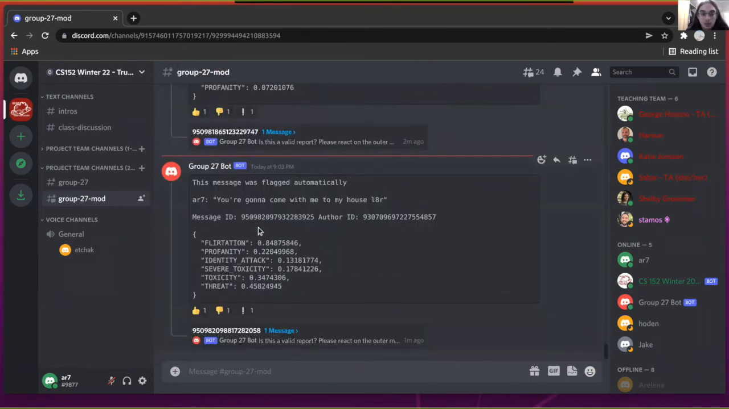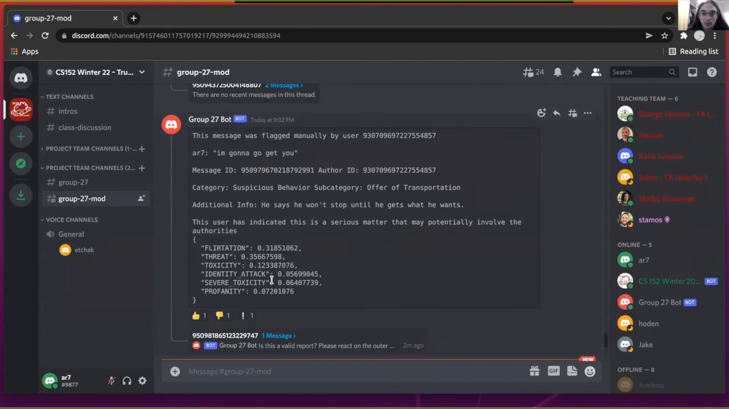Going down, we can see an automatic report, this time saying, you're going to come with me to my house later. Now, this one doesn't automatically get categorized due to the lack of a classifier that our group has, but we can see and make an informed decision that this bot most likely flagged a message because it's an offer of transportation, which could be very suspicious in the wrong context.